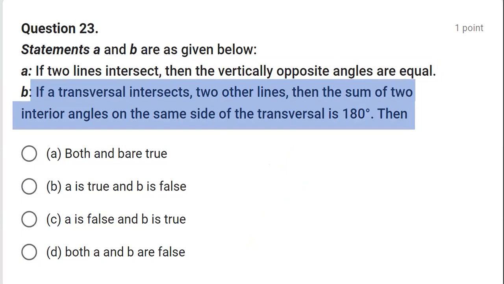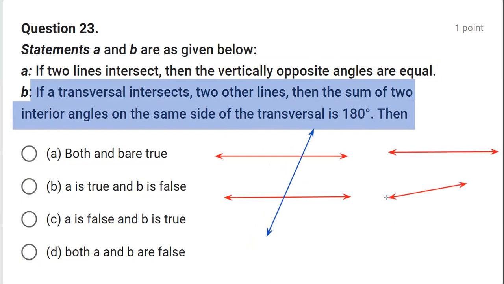Now let's understand there are two possible cases. When the two lines are parallel, and let this blue ink color line be the transversal. Let's make another pair of lines. This time I'm not making these two lines parallel, but the transversal here again is this. Now it says that if a transversal intersects two other lines, then the sum of the interior angles on the same side of the transversal is 180 degrees.